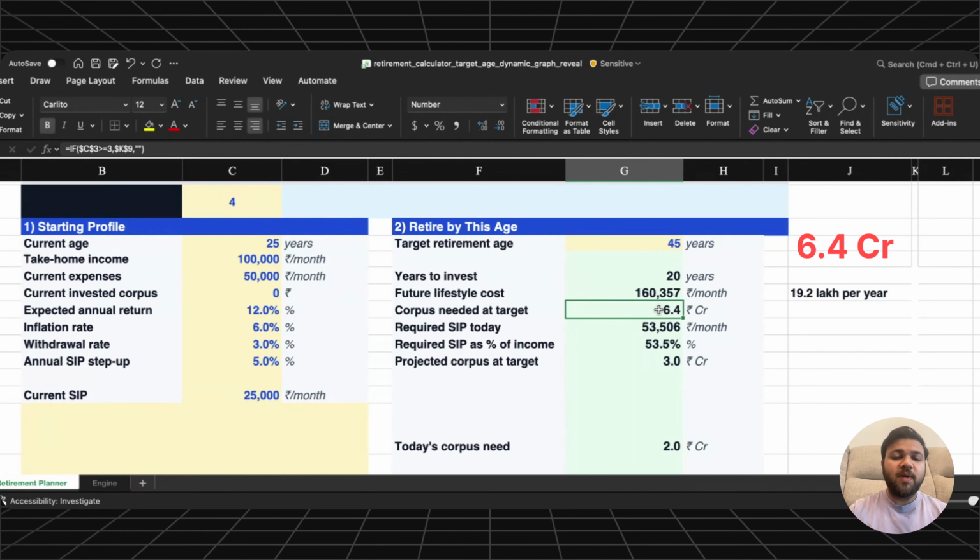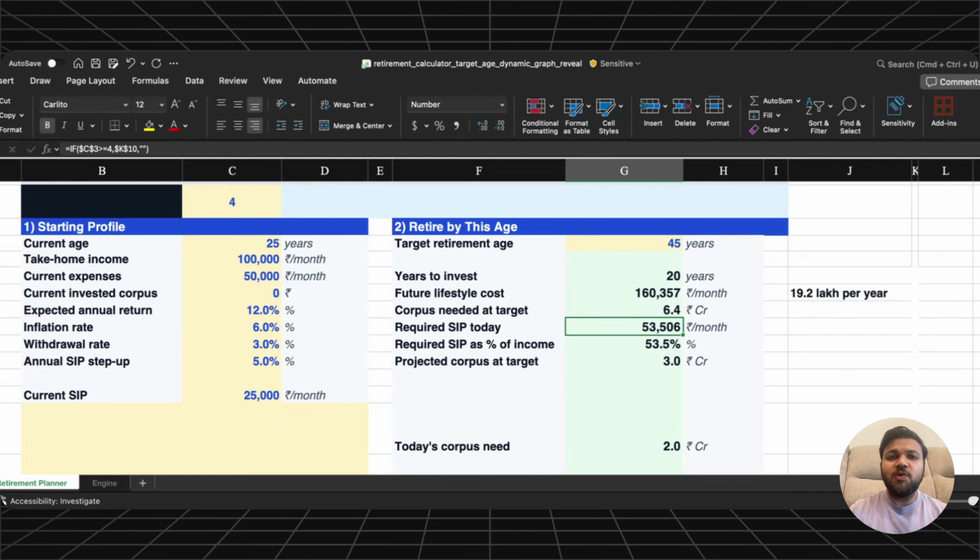To reach that corpus by age 45, the required monthly SIP today becomes roughly 50 to 55,000 per month. Now that is a big jump. The current SIP was 25,000. To retire at 45, this person may need to invest almost double that amount. And this is where early retirement becomes real.